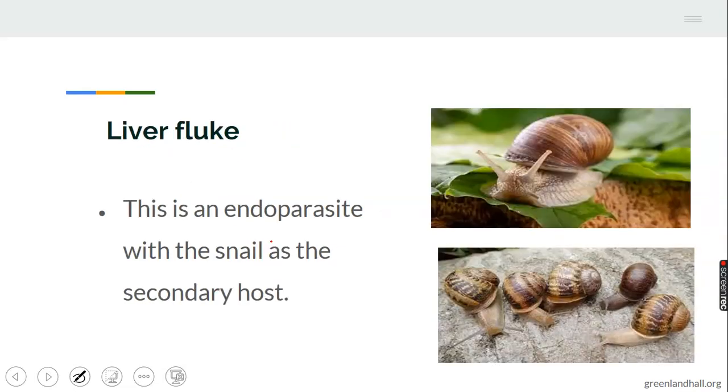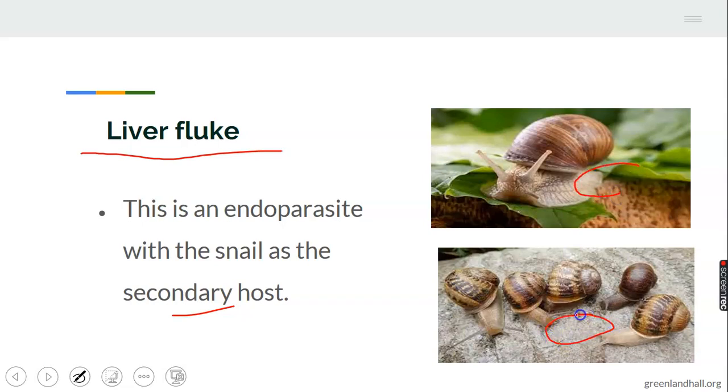Let's look at the second one, called liver fluke. Liver fluke is also an endoparasite with snail as the secondary host. Take note of that. This is a very good picture of a snail.